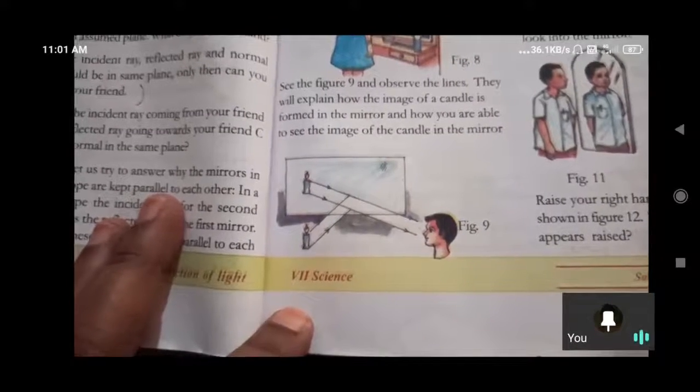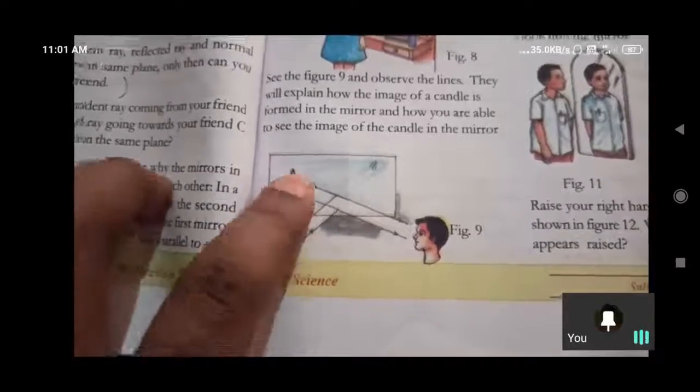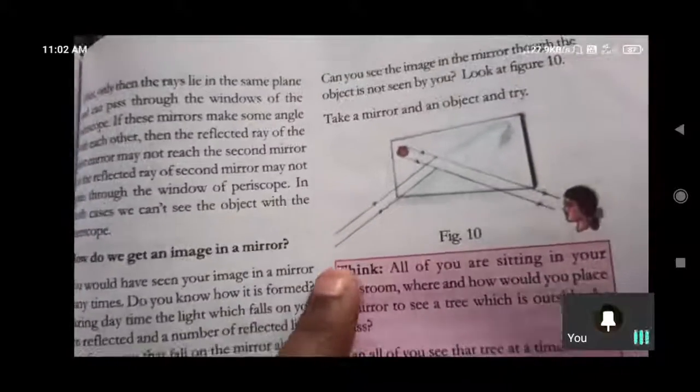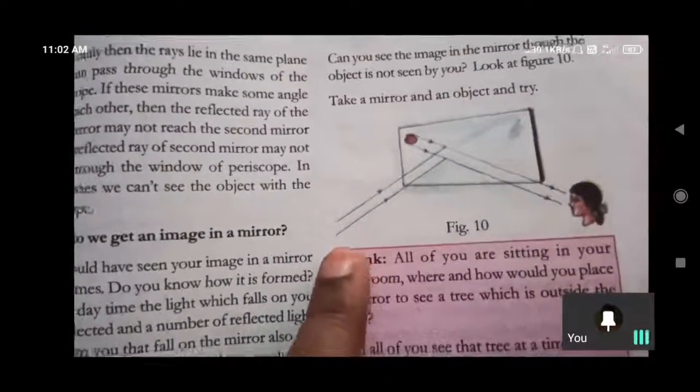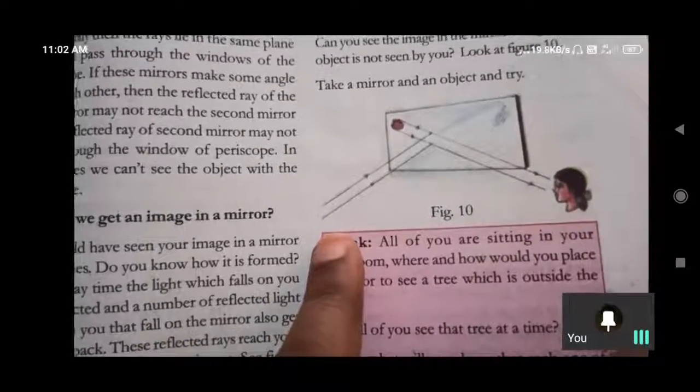Sometimes it is possible to see inside the mirror even without seeing the object directly. How is it possible? Here the candle is placed, and we cannot see that part. Sometimes the part is away from you.